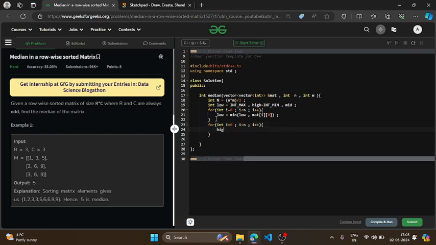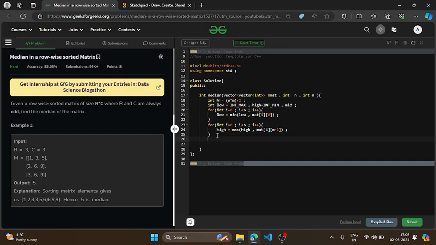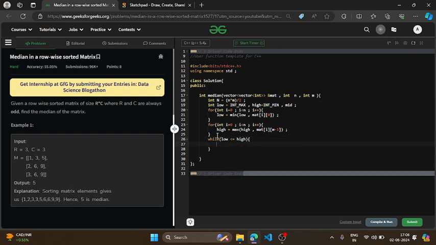So I'll just check for the largest number, which will be the maximum of high and matrix of I comma mn. Right. So this will be my low and high. Now I will go for binary search. While low is less than or equal to high, I will keep checking for my median.